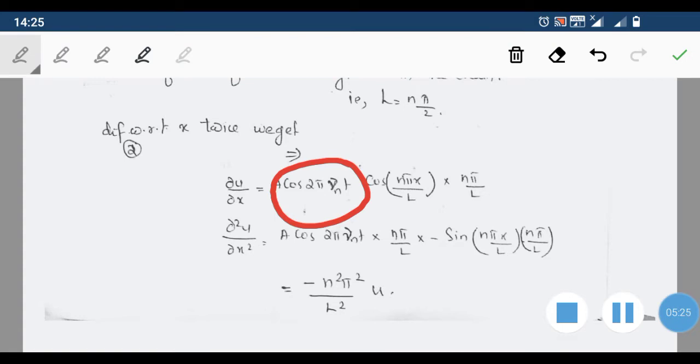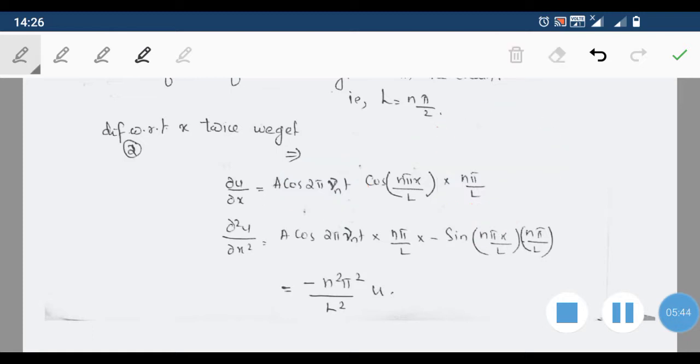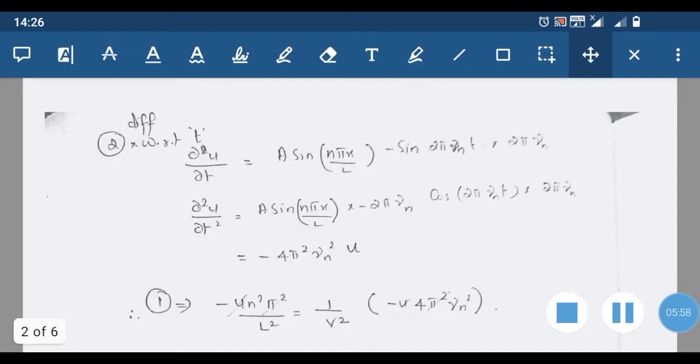Then the differential of sine is cos, into nπ by l. Then again differentiating with respect to x, this is a constant and this is also a constant, so you can put those together: a cos 2πν_n t into nπ by l. Again, the differential of cos is minus sin nπx by l into nπ by l, that is equal to minus n²π² by l² into u of x,t. So ∂²u/∂x² is equal to minus n²π² by l² into u.